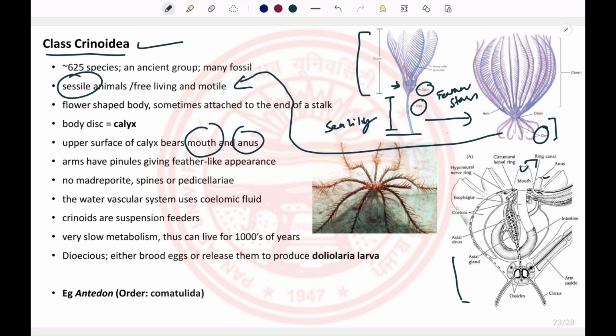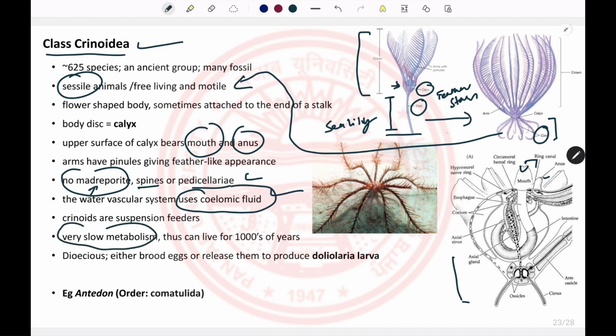And they don't have any madreporite, spines or pedicellariae on their body. As there is no madreporite, no water will enter their water-vascular system. So the system mainly runs on coelomic fluid. They have very low metabolism, and because of this they can live thousands of years.